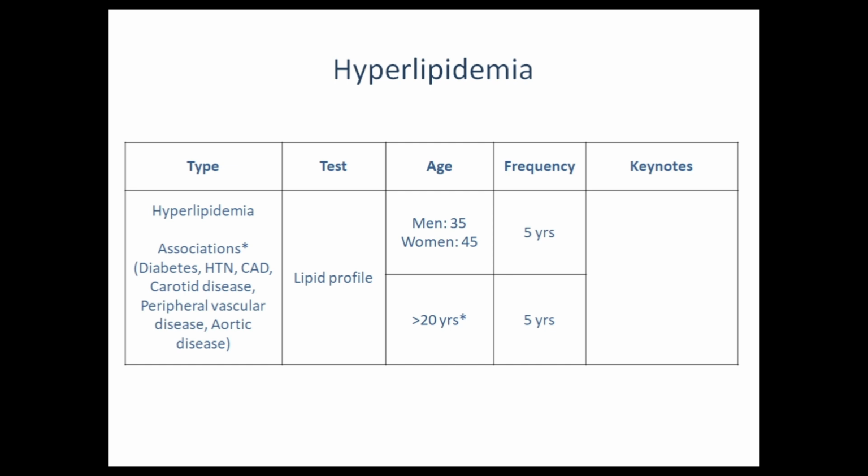But if any one of these conditions is associated, the screening should be started from 20 years and above. The test of choice for the screening of hyperlipidemia is lipid profile, and the frequency for both of the situations, with risk factors, with associations, or without, is every 5 years.